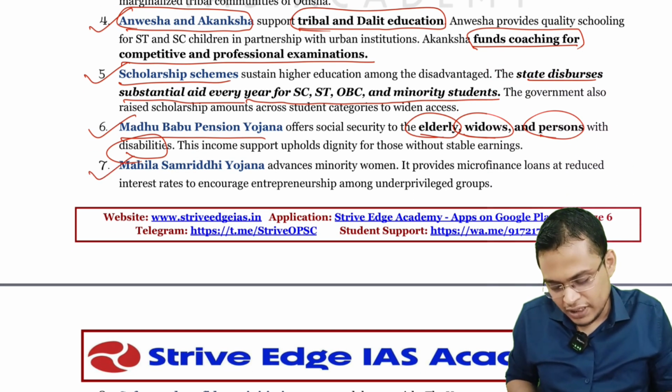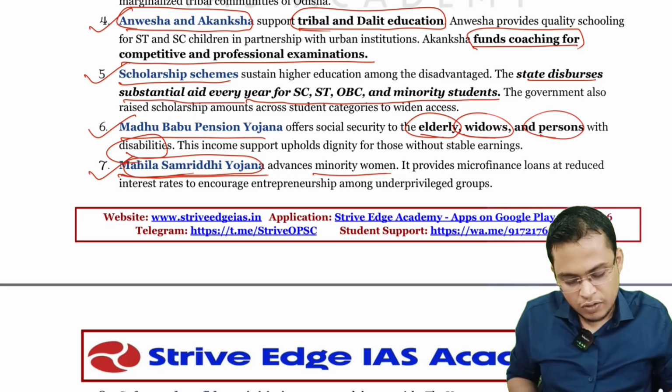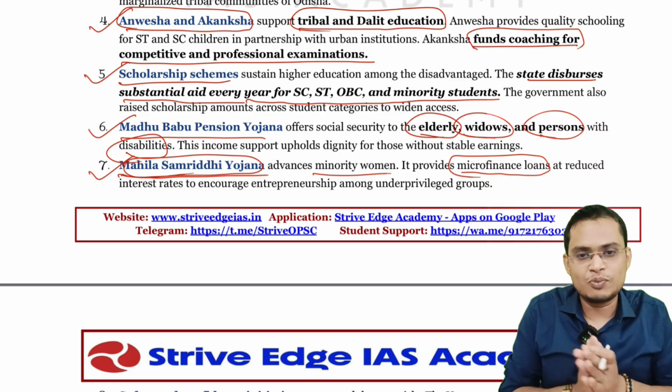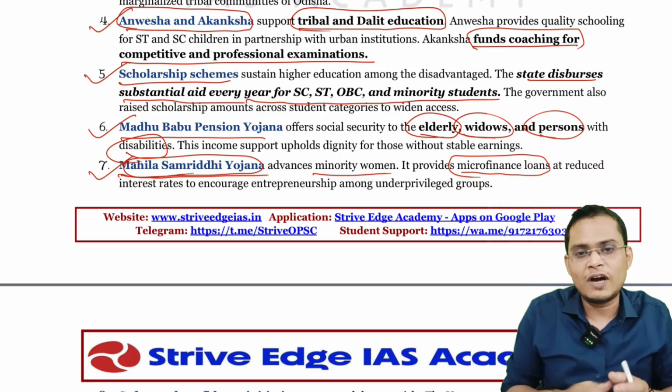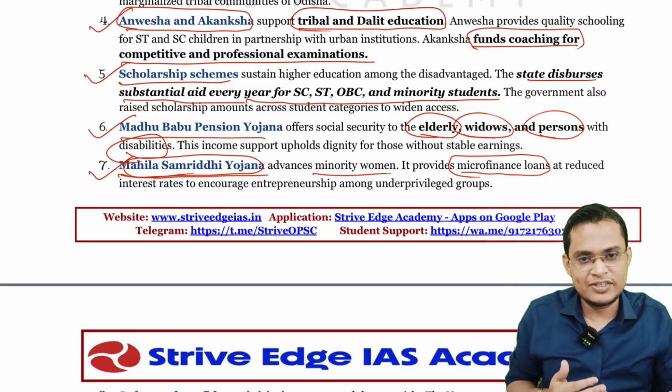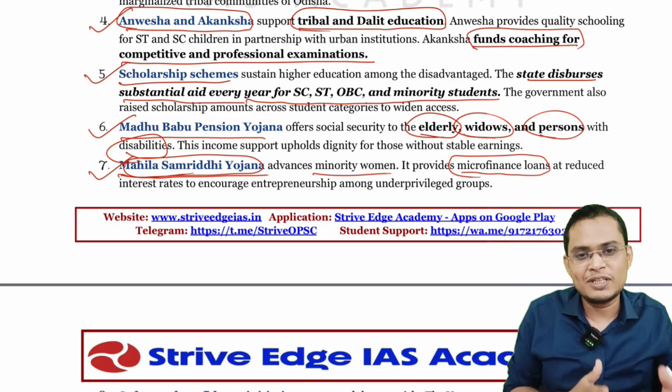So next is Mahila Samruddhi Yojana. For advanced minority women, it provides microfinance loans. If you want to start a small chicken farm, poultry farm, pig farm or goat farm, you can take finance and start that industry, and once you are earning, you can pay back and become self-independent, so no need to depend on the money lender.